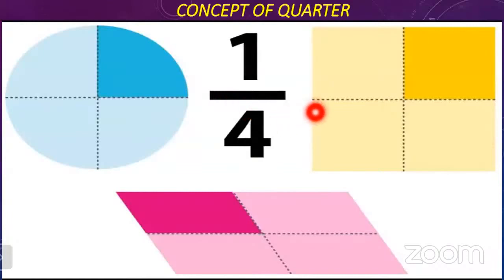Here you can see this figure also, which is divided into 4 equal parts. So this shaded portion is 1/4. Similarly, this figure is also divided into 4 equal parts, and this shaded portion is 1/4. This is the quarter concept.